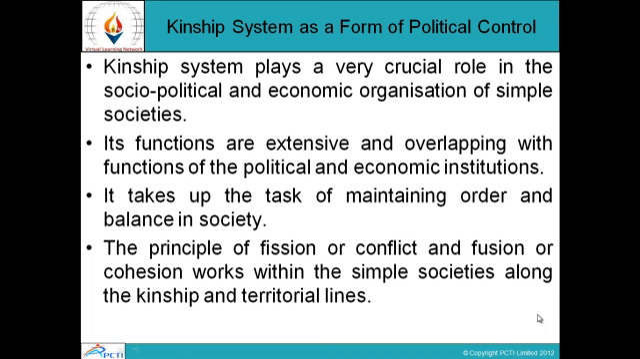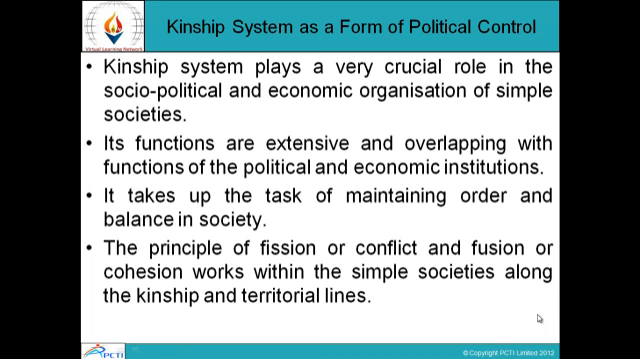Kinship system as a form of political control. Kinship system plays a very crucial role in the socio-political and economic organization of simple societies. Its functions are extensive and overlapping with functions of the political and economic institutions. It takes up the task of maintaining order and balance in society.